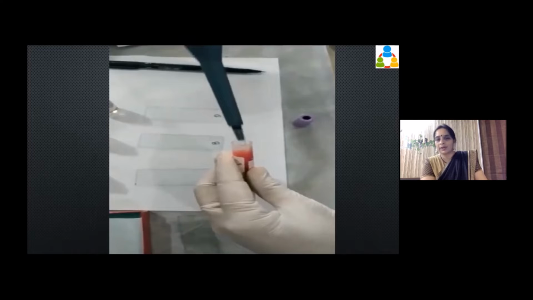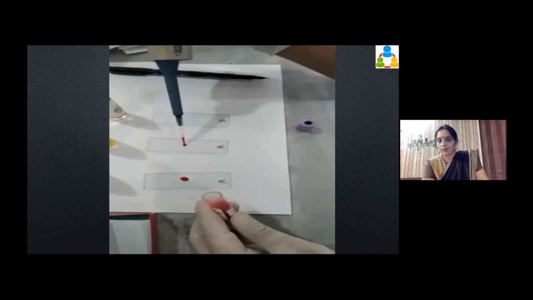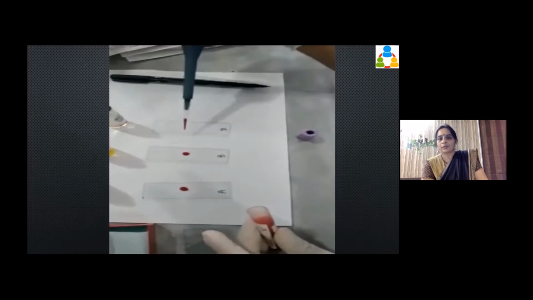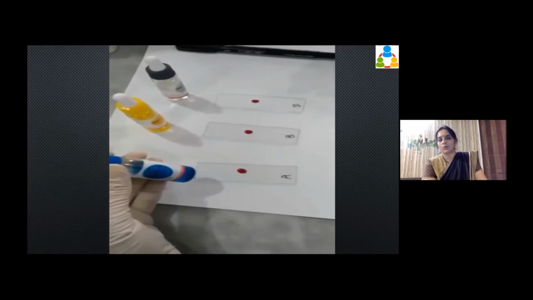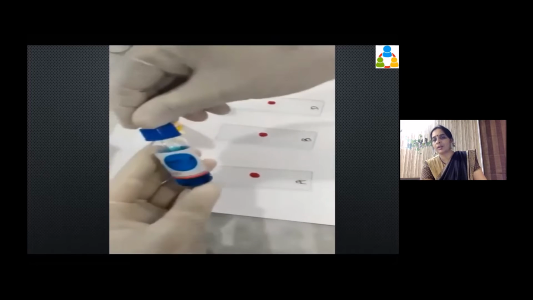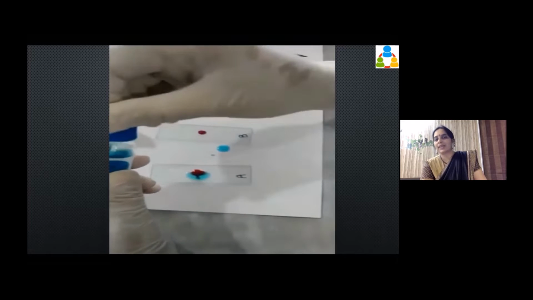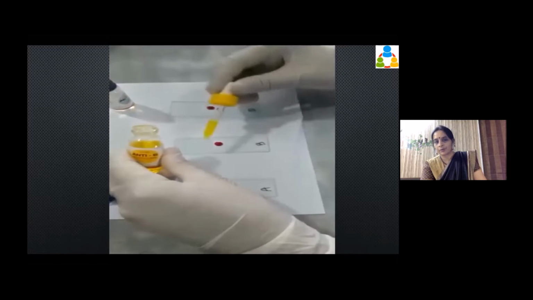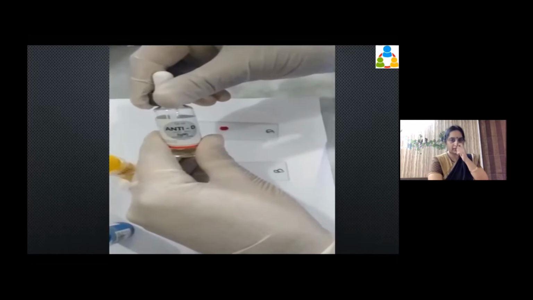They take a drop of blood, put it on the slide, on all three slides, and then take the specific antibody. Now they are taking anti-A, and they put it on the first blood drop. They take anti-B and put it on the second blood drop, and anti-D on the third blood drop.